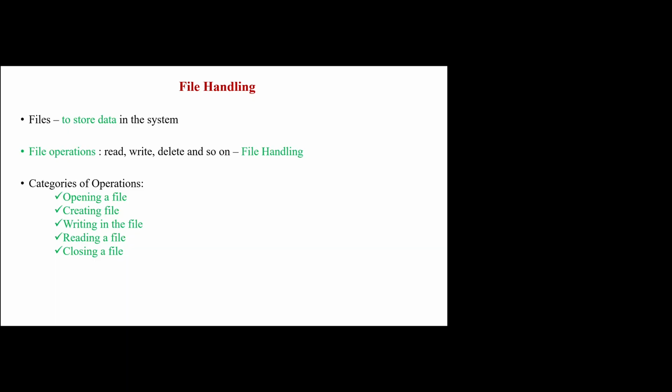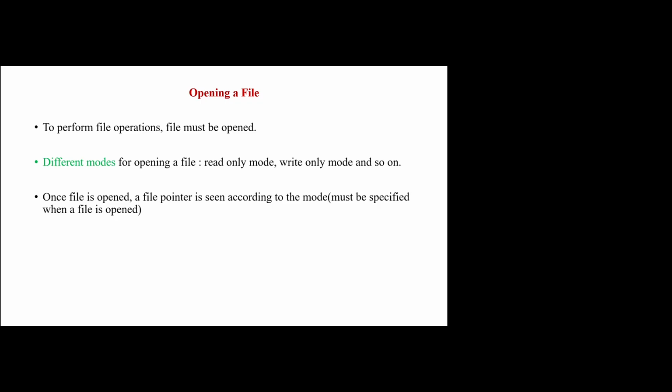A file is nothing but a storage area of data in the system. Various operations can be handled on files, such as read, write, delete, etc. Here we are going to see about opening, creating, writing, reading, and closing a file. First one is opening a file. To perform any operation on a file, it must be opened.